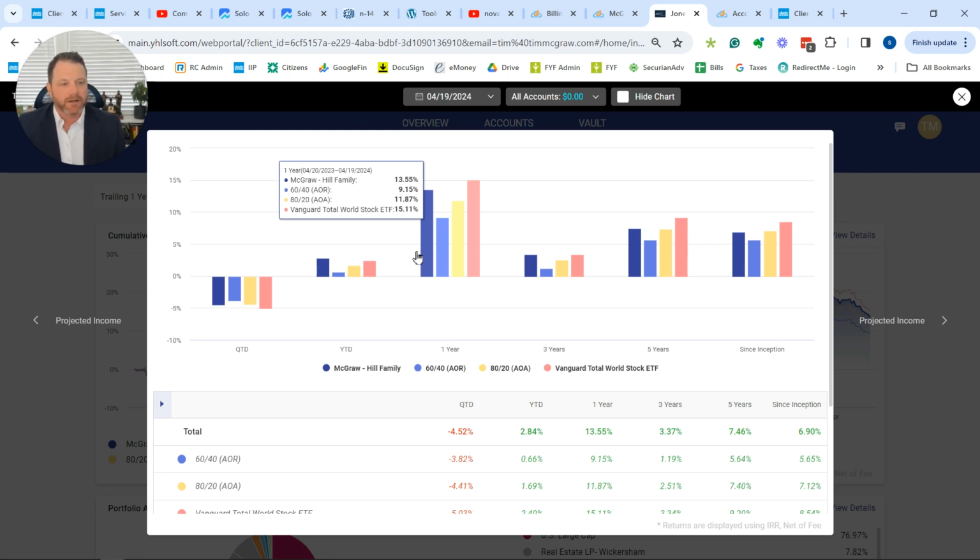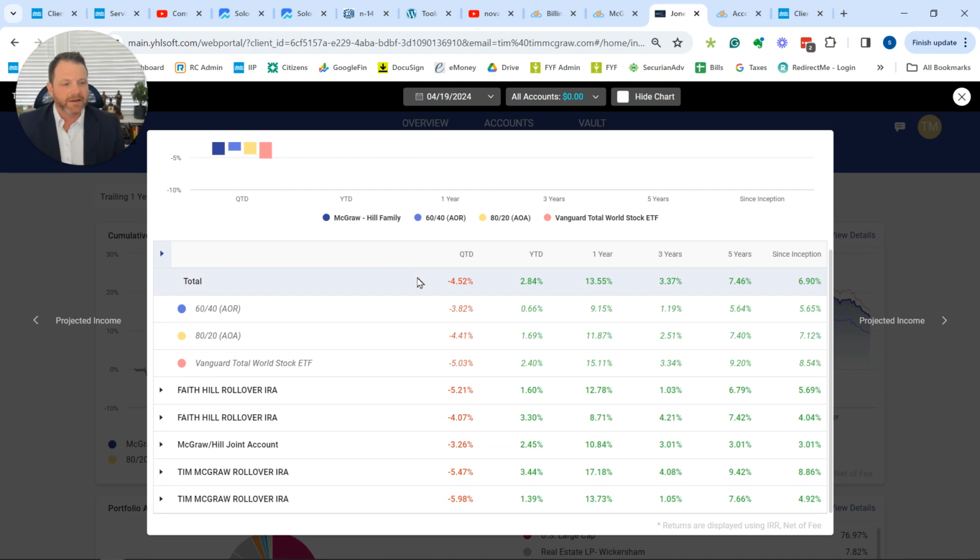Maybe another 10 to 15% have their clients in an 80-20 portfolio. And then I've got the World Stock Index there, which is probably a better benchmark to shoot for than either of those two. But anyway, most advisors are going to have you in a 60-40 portfolio, so I put those on there.